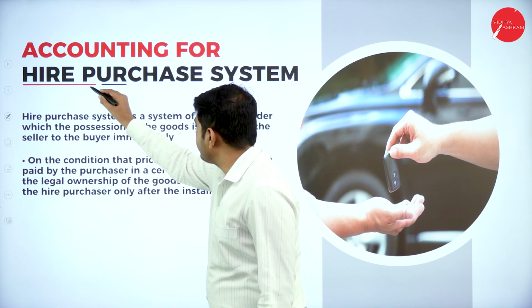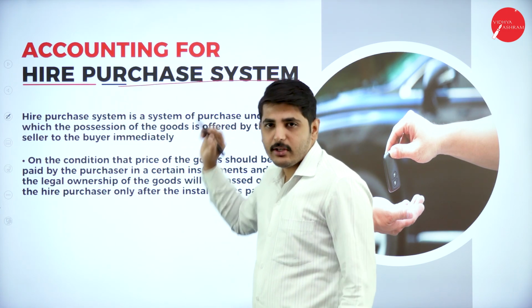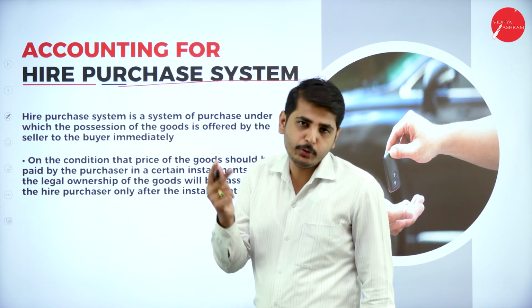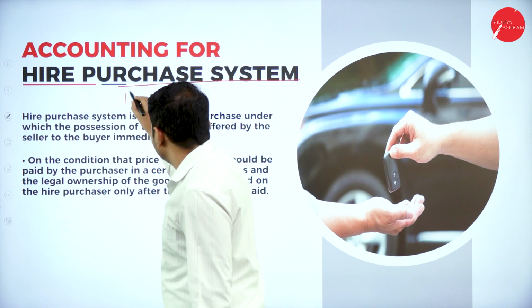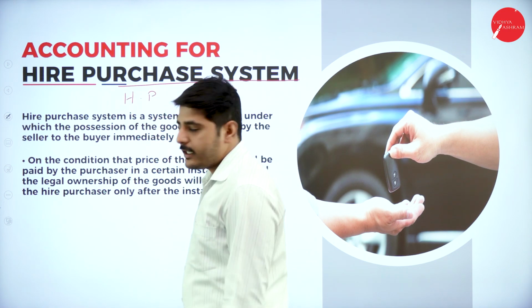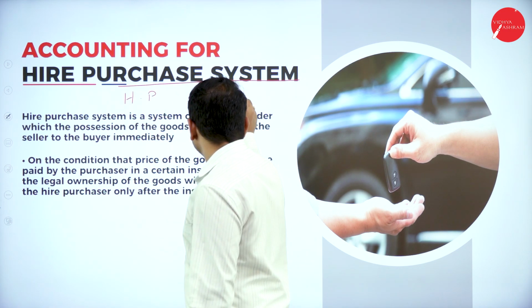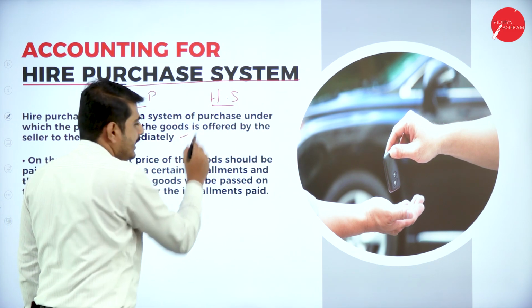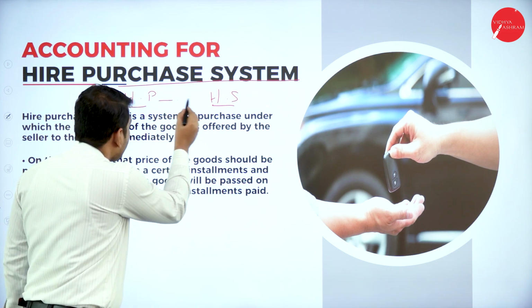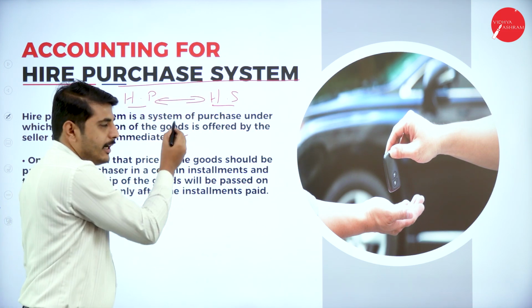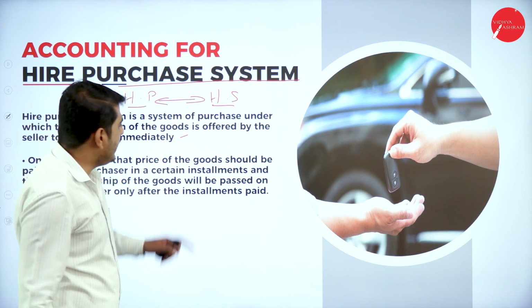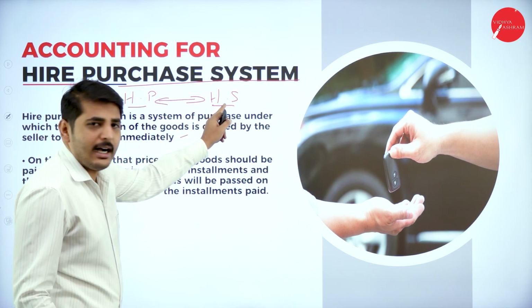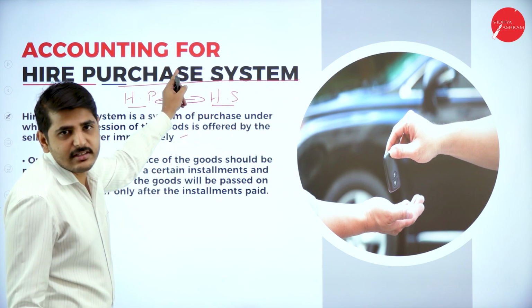Accounting for hire purchase system. In this agreement, there will be two persons. The first one is the hire purchaser and the second one is the hire seller. The contract is between the hire purchaser and the hire seller. Here, the hire purchaser will purchase an asset from the hire seller on hire purchase system.